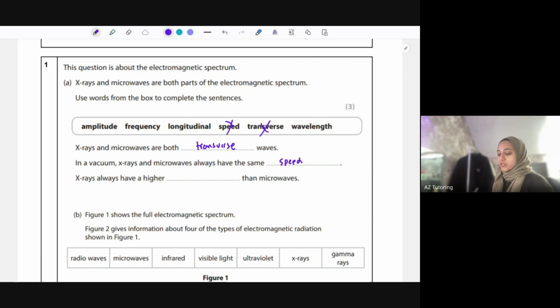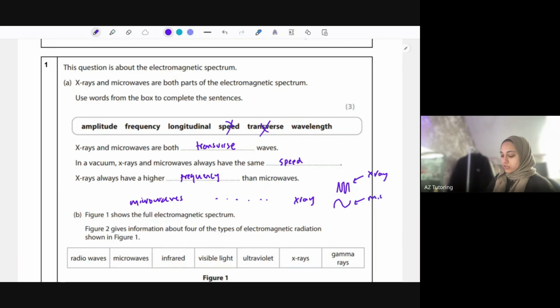X-rays have a higher something than microwaves. We'll think about X-rays are a lot further on the electromagnetic spectrum than microwaves. And as you're going across the electromagnetic spectrum, the frequency is increasing. So this is just frequency. Remember, frequency is how many waves occur per second. So for example, X-rays probably would look like this in a second compared to microwave looking like that. So you can see there's many more waves occurring per second compared to the microwaves. Just write that here.